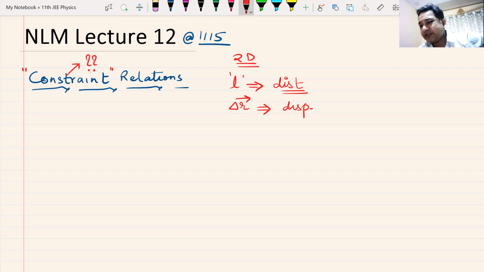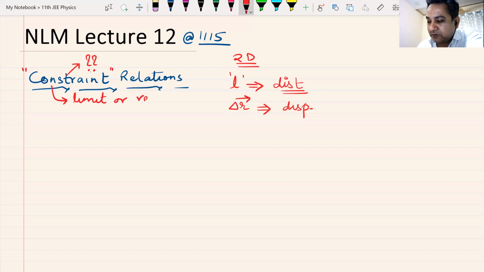When you are in a class, you are supposed to stay quiet, pay attention. You are constrained to do something. Constraint in English means limitation or restriction. That means you are limited or restricted to do something. That is what constraint means.